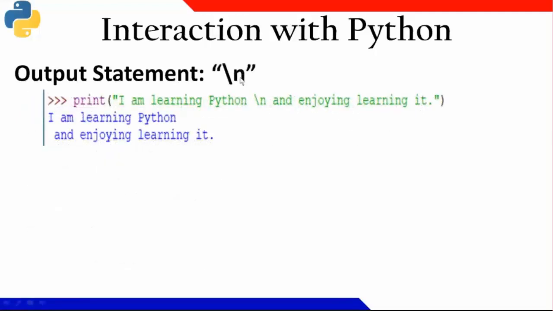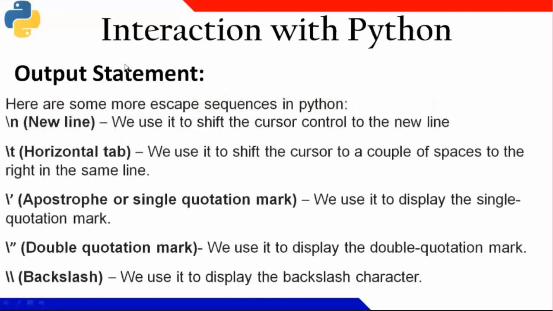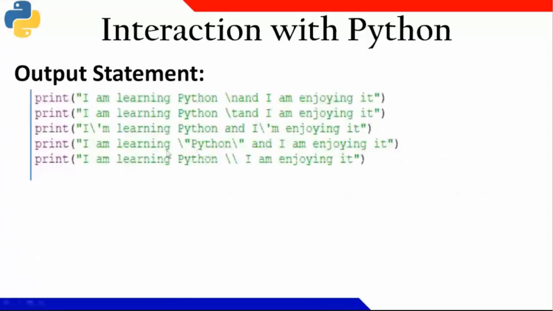If I'm using a \n in between, then up to the first statement, up to Python and a blank, I'll have one first line, and \n will be treated as a new line, and the rest of the text will get printed. Similarly, I'll have \n, \t, and apostrophes if I want to give them. Within the statement, if I want to write a double quote, or if I want to print a backslash. So it's supposed to be like this. If I put a \n in between, it prints a new line. If I put a \t, it prints a tab.